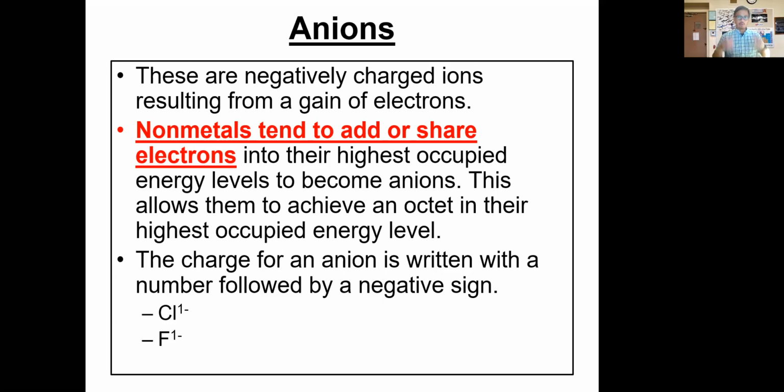All nonmetals will gain enough electrons to obtain the noble gas configuration. We don't have to worry about half-filled d orbitals or completely filled d orbitals. We just need to figure out how many electrons a particular nonmetal atom will gain so that it gets the 8 valence electrons it needs to become stable.